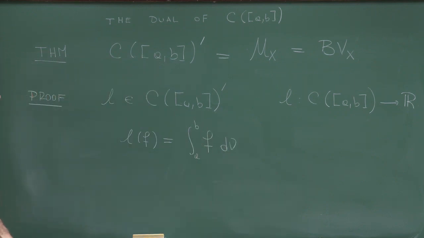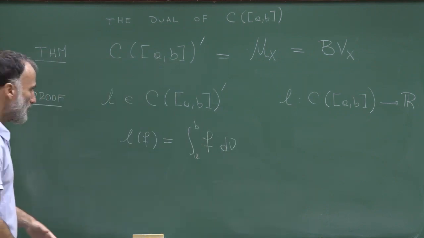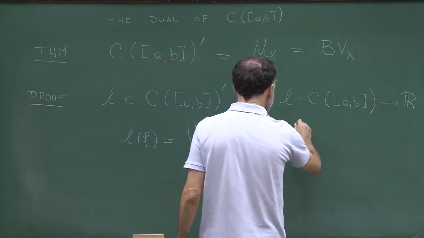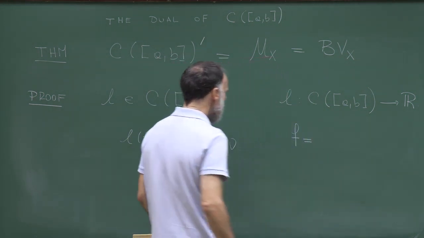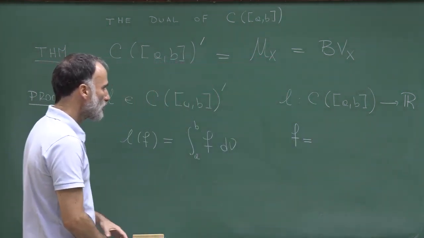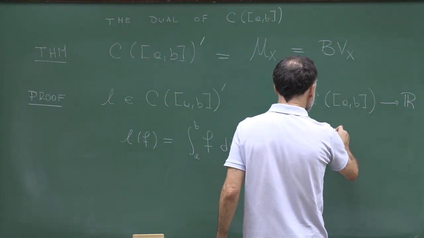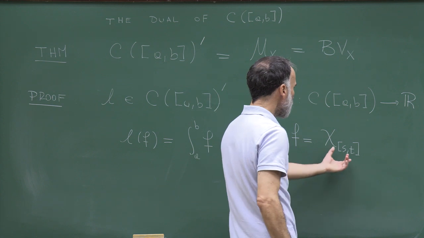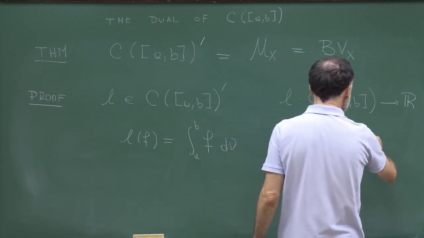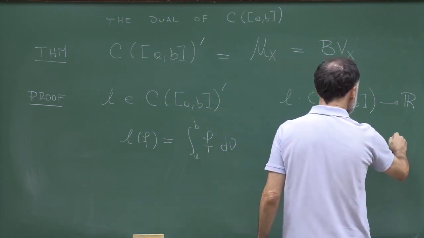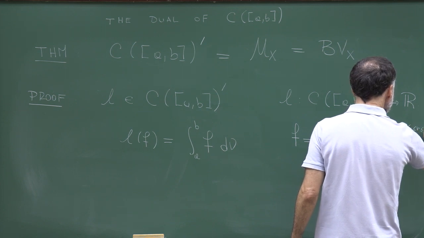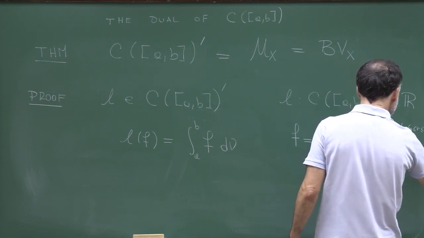So let's see what's the idea of the proof. If I can take f to be the indicator of an interval, so let me represent by chi_st the indicator of the interval st. So this is a function which at r is equal to 1 if r belongs to the interval st, so if s is smaller than r, smaller than t, and 0 otherwise.